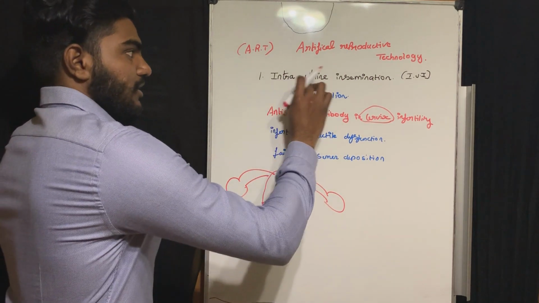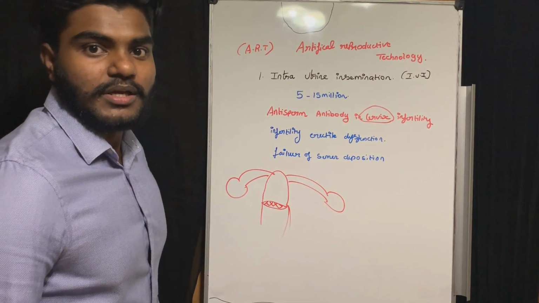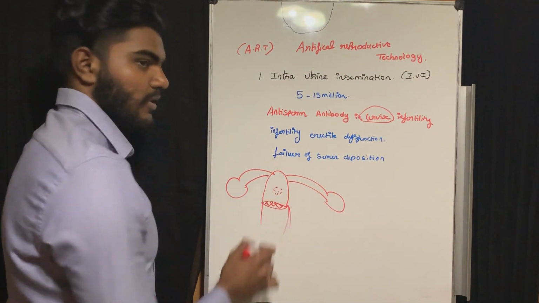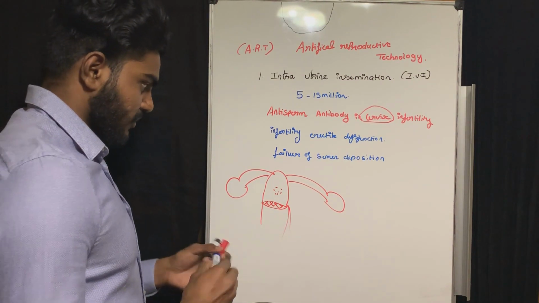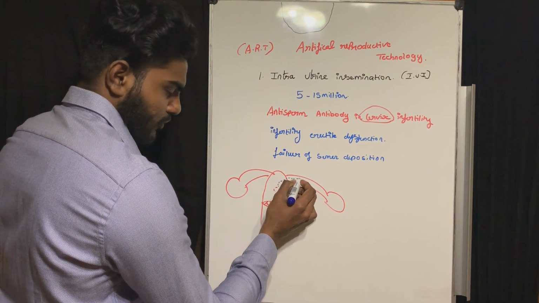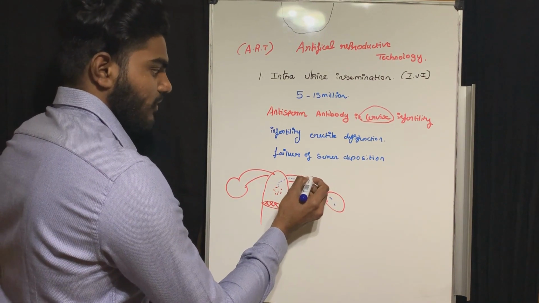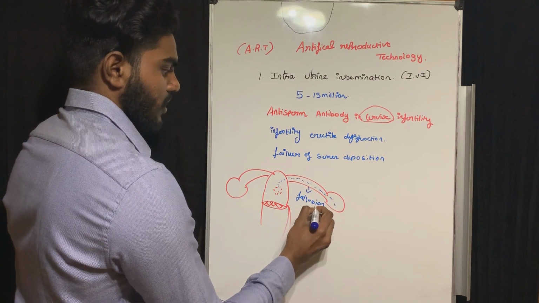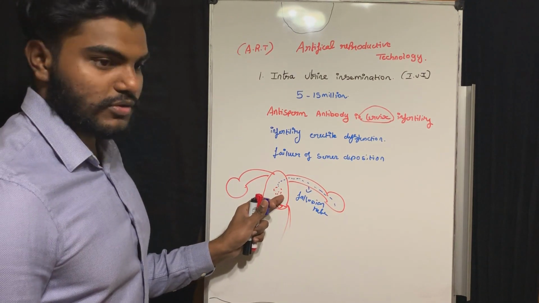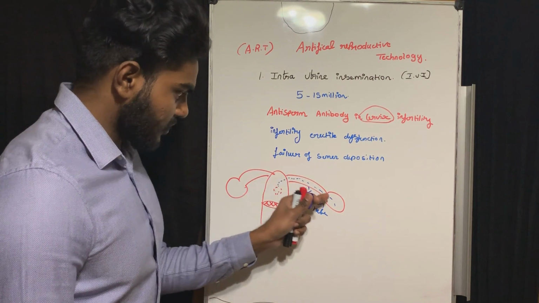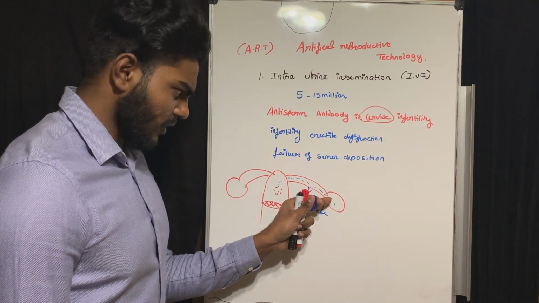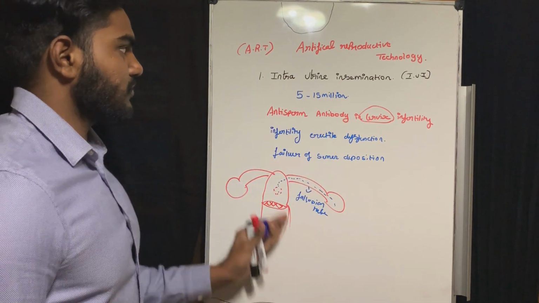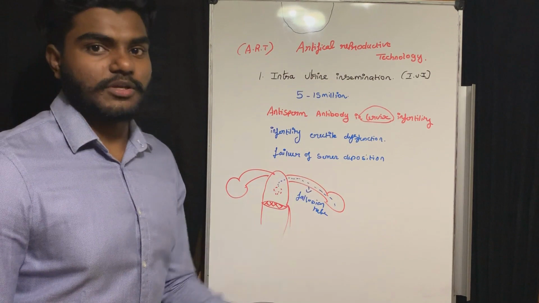Now, intrauterine insemination, from the word you can understand, we take the sperm and put it into the uterus. Then the sperm will go and reach the ovary via the fallopian tube. That is the main thing. This is the fallopian tube. I put the sperm in the uterus, and then the sperm reaches the ovary to form the fertilization via the fallopian tube. So this is the method we are going to use, intrauterine insemination.